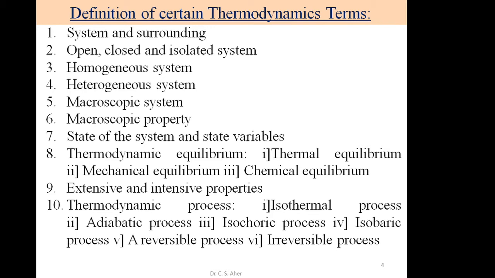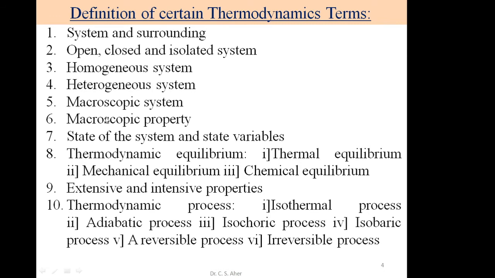When we consider the state of a system, we consider only the initial and final state of the system. When we begin with the system, that is the initial state, and the last is the final state. When we carry out a reaction, the reactants are the initial state and the products are the final state. What are state variables?